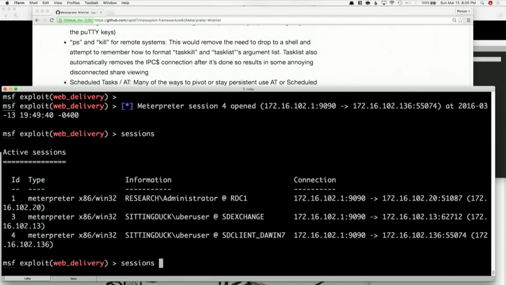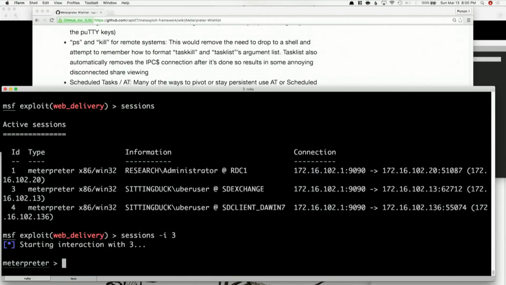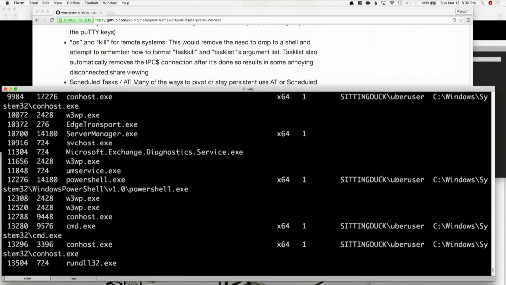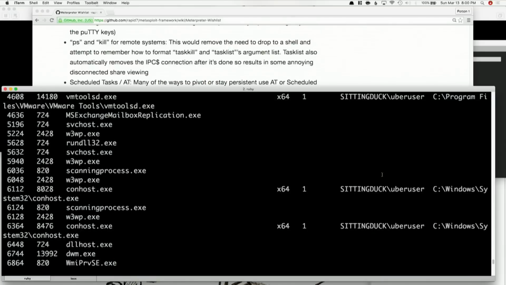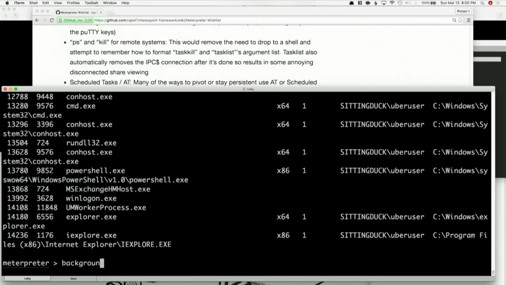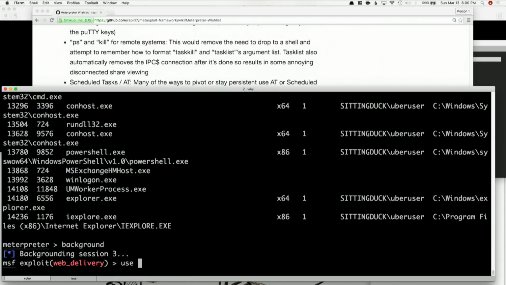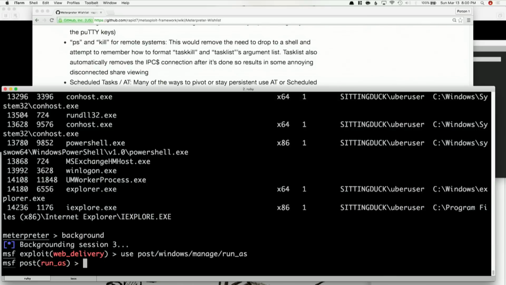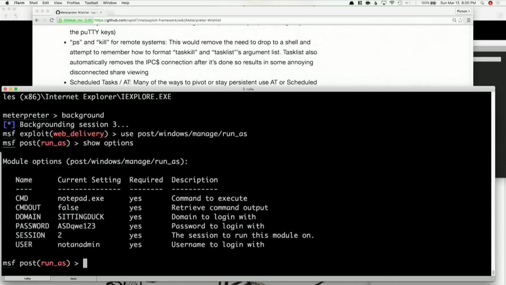So we're going to session over to session 3 because we already have this going. And we're going to do a process list. We're going to see that we have a bunch of users on here, but there's a user called not an admin that we kind of want to resurrect just so that we can do some stuff as them. So let's background that, and we're going to use post/windows/manage/run_as. Now I've actually prepped all the information in here with show options, with the password that we know about them, the domain and stuff like that, and the notepad.exe that we want to run.